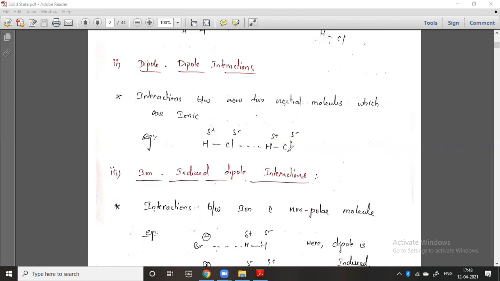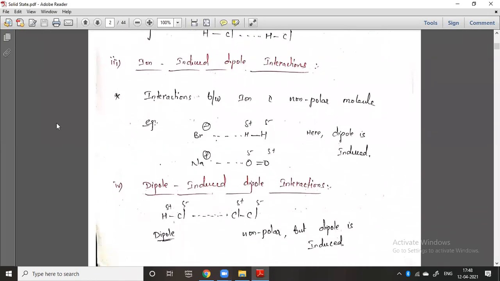You can easily understand that this H plus, this proton, has no electrons. This Cl minus has an extra electron. So there must be a possibility to interact with this H plus. The interaction is called dipole-dipole interaction. You can check many other examples like this.